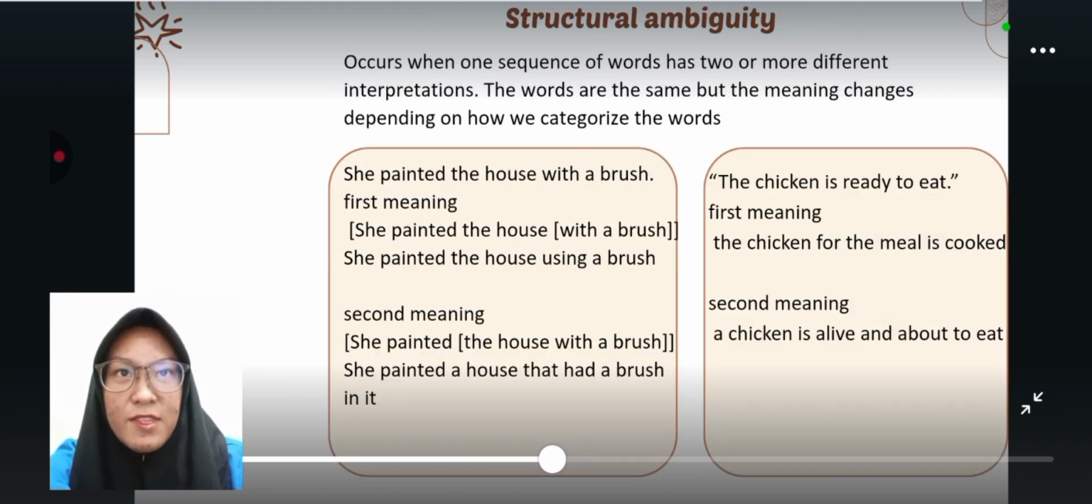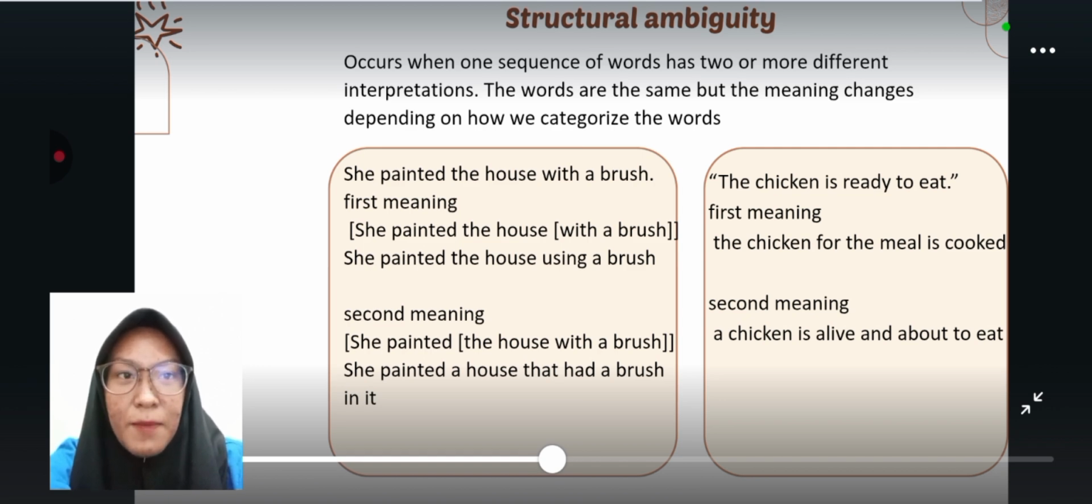Structural ambiguity occurs when one sequence of words has two or more different interpretations because the internal structure of the sentence can be broken down in different ways. The words are the same, but the meaning changes depending on how we categorize the words.